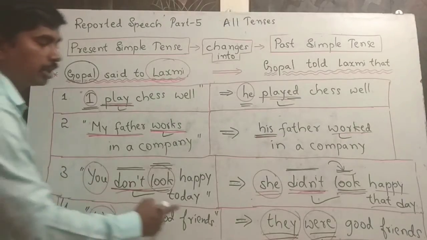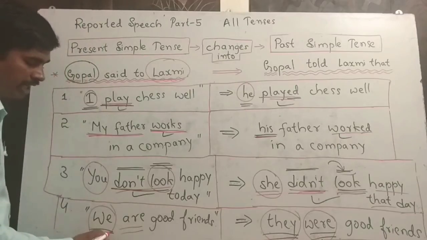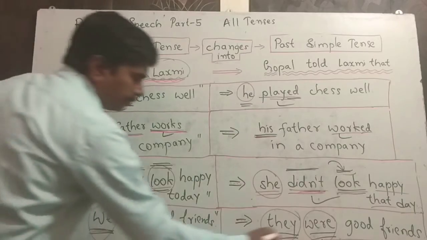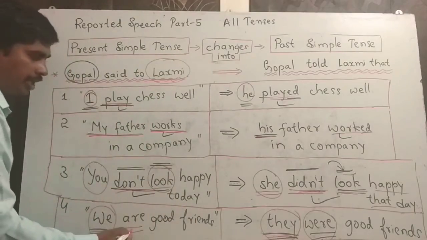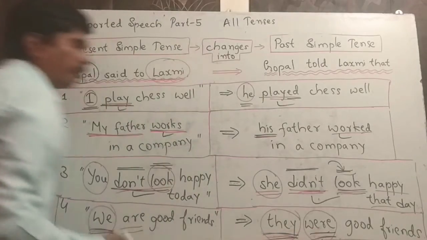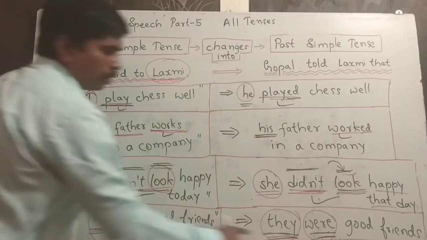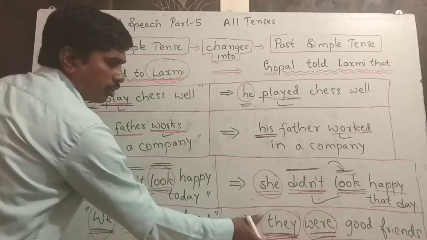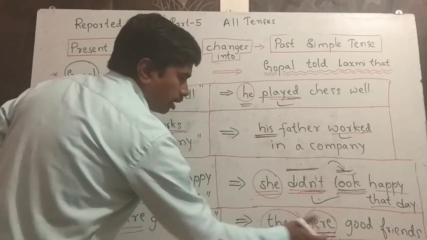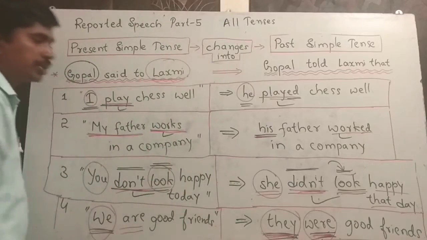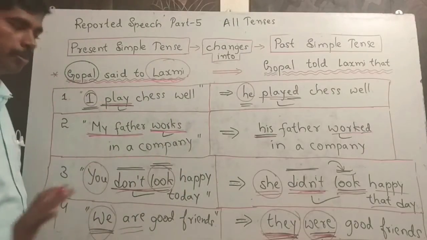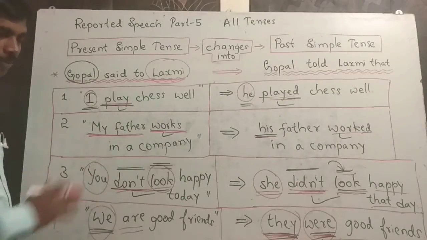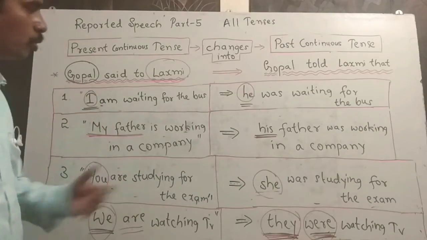Okay, we are good friends. Here we is the first person plural and we are going to change it into they. Are changes to were. But whenever you are trying to change something, you have to focus on the pronoun before deciding which verb goes there. I mean, you have to be sure. I think we have to move on now. Okay guys, let's move on.